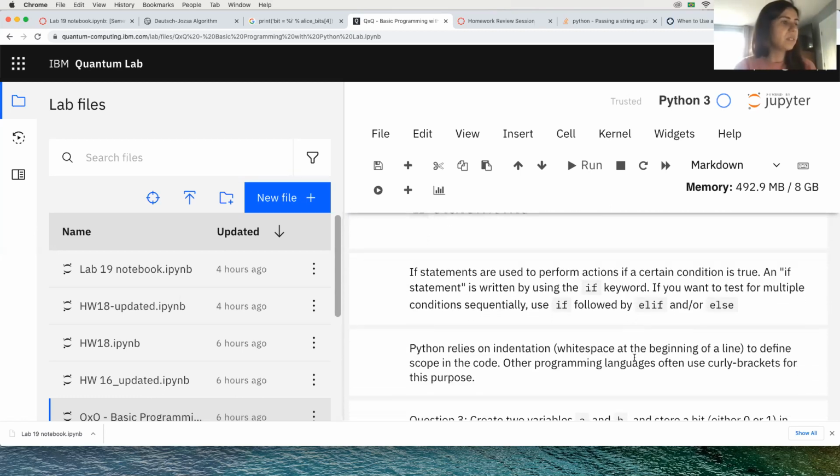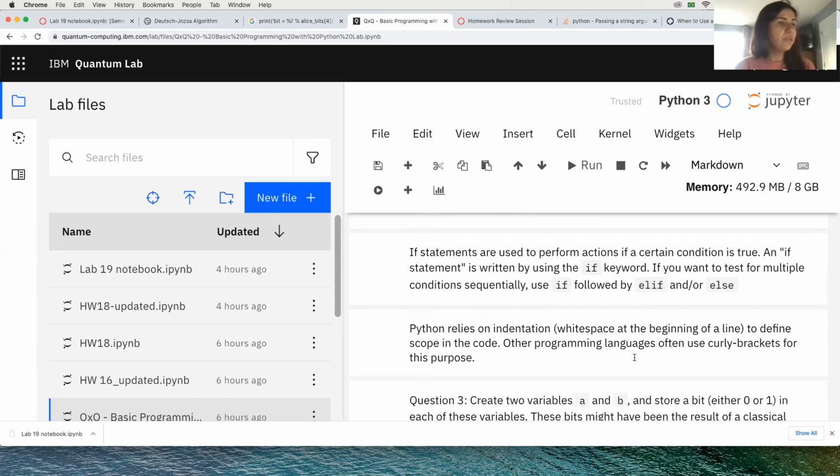If statements. If statements are used to perform actions if a certain condition is true. An if statement is written by using the if keyword. If you want to test for multiple conditions sequentially, use if followed by elif and or else. Elif is just short for else if. Like, if this doesn't happen, then if this happens, that's why it's elif.